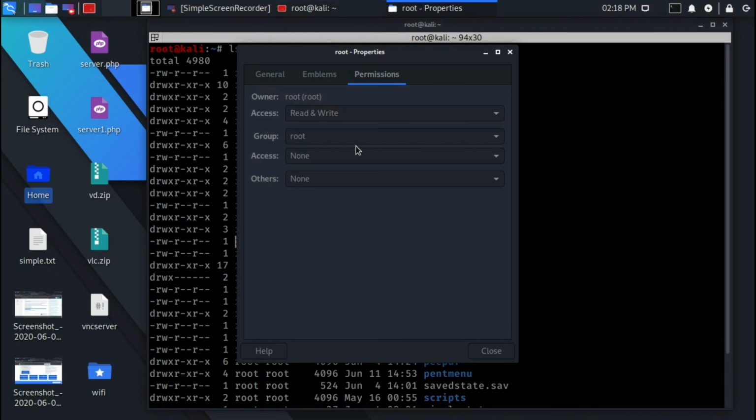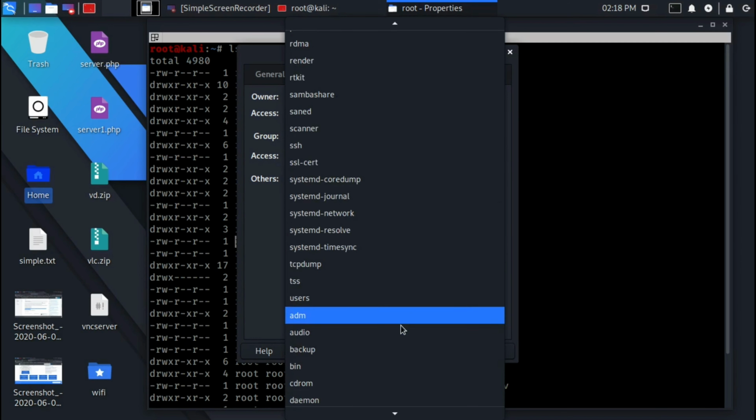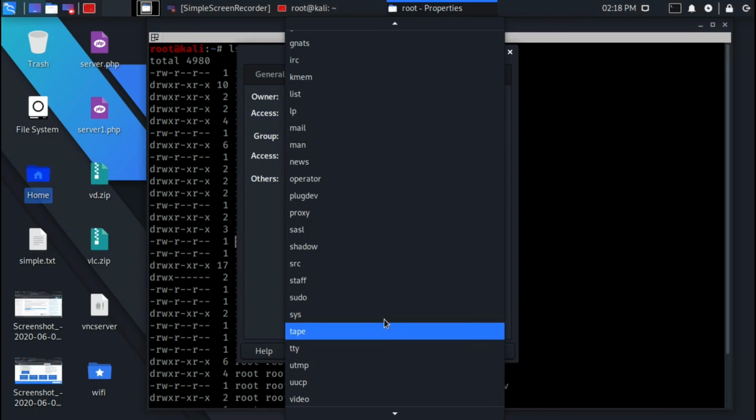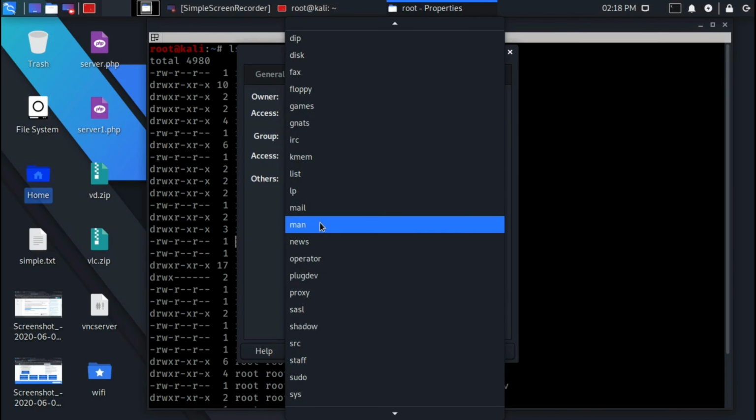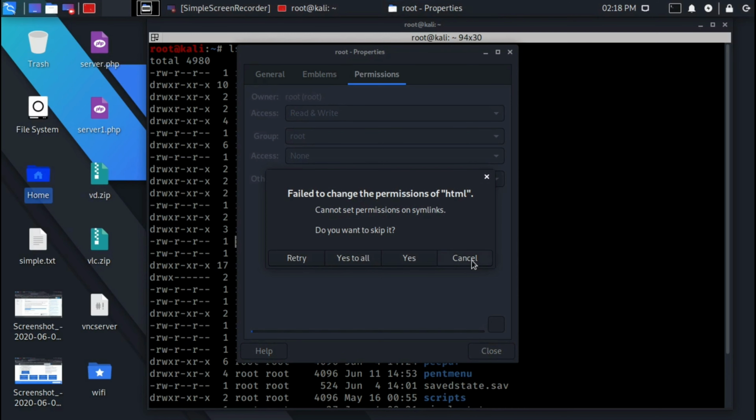The second is group. A group can contain multiple users. All the users belonging to the same group have the same access permissions for the file. Then others. Others means anyone who has access to the file other than user and group comes in the category of other. Other has neither created the file nor is a group member.